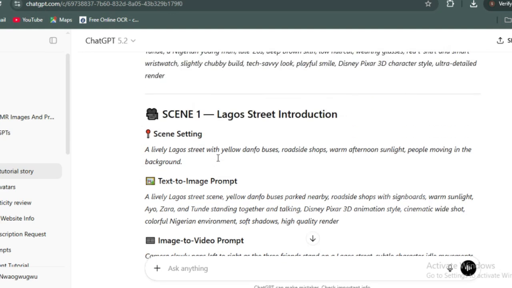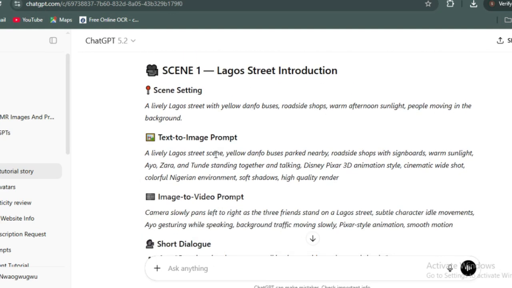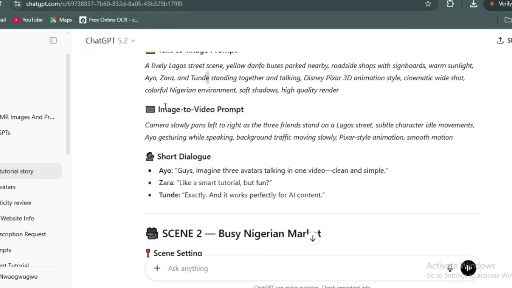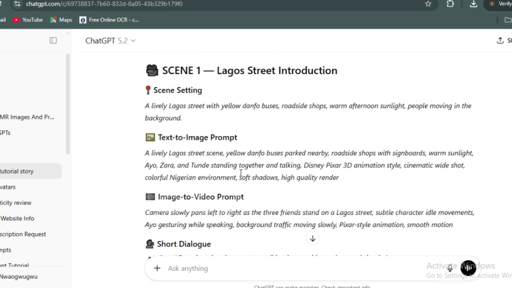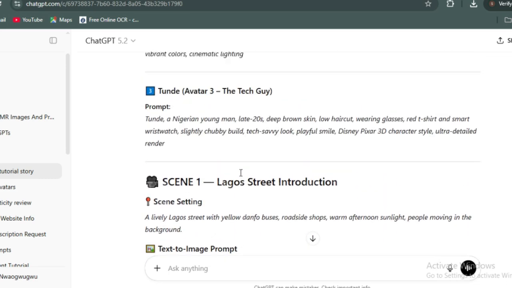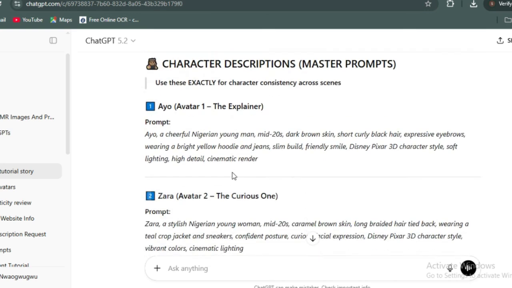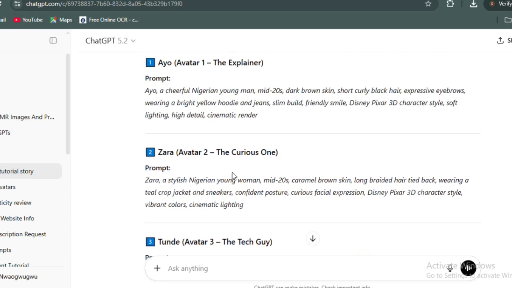Now on each of these scenes that ChatGPT provided for us, they gave us the scene setting just as we requested earlier. They also gave us the text to image prompt of that particular scene, and they also gave us the image to video prompt of the scene together with the short dialogue that I requested. So having our story now ready at hand by the help of ChatGPT, the next thing we have to do is to create our characters. Each of these characters, we need to bring out these 3 characters.